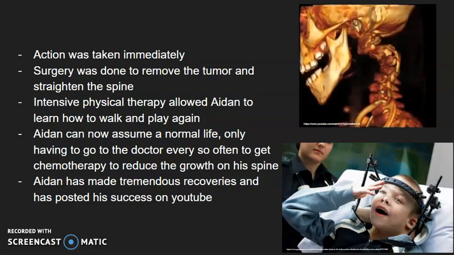Aiden had to go through intensive physical therapy to learn how to walk and function again. But thanks to the surgery and physical therapy, Aiden can now live a normal life, only having to go to the doctor every so often to get chemotherapy and treat the tumor on his neck. Aiden has made a tremendous recovery and has posted his success on YouTube.